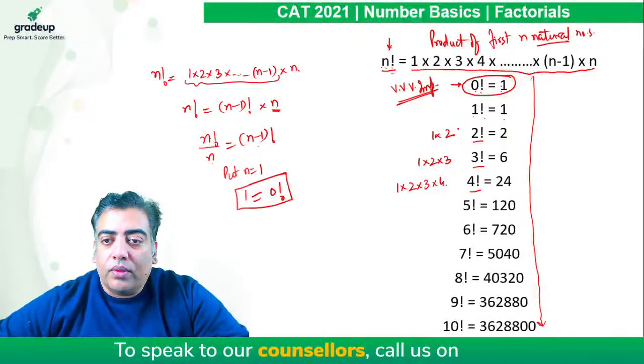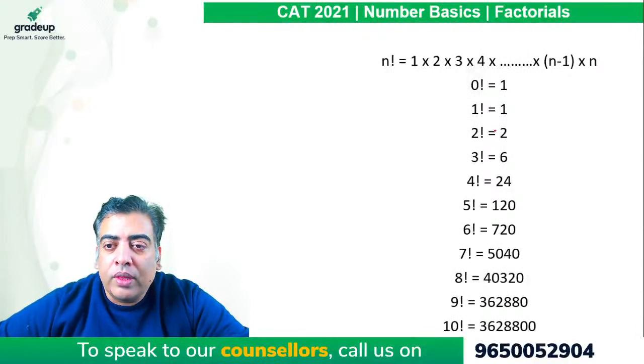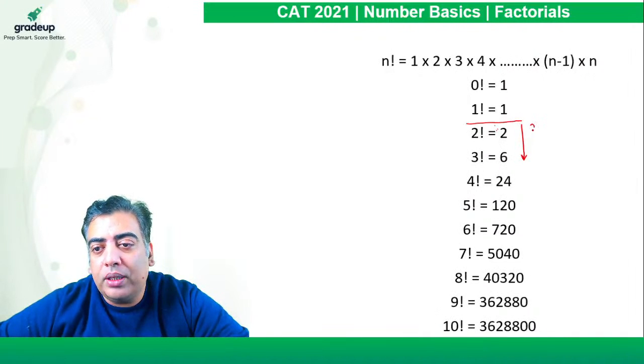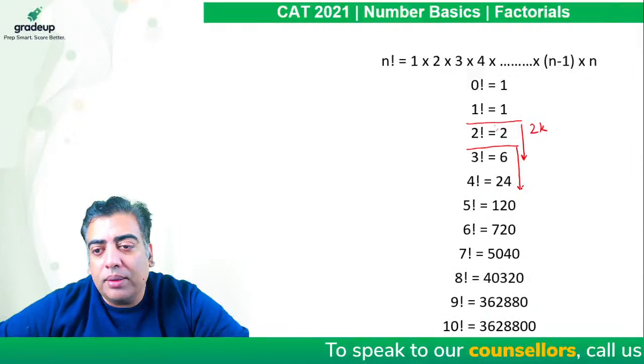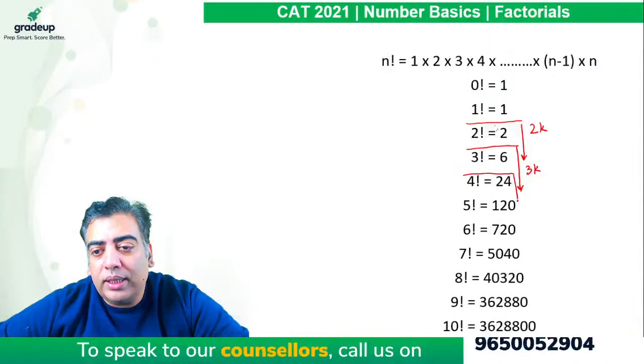The observations that we have to go through out of this, please keep in mind: after 2 factorial, each and every number is a multiple of 2. After 3 factorial, each and every number is a multiple of 3. After 4 factorial, each and every number is a multiple of 4.